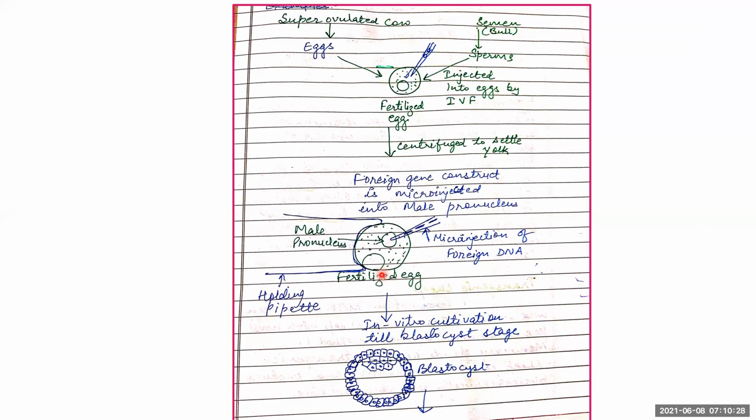Then what we have to do, with the help of the holding pipette, the egg is held, and using a micro injection pipette, the foreign DNA, the foreign gene construct, is inserted into the male pronucleus using the micro injection technique. To hold the egg in position, it should not move. That is why we use a holding pipette there. This is the holding pipette, and this is the male pronucleus, and the foreign gene construct is inserted into the male pronucleus using a micro injection pipette.